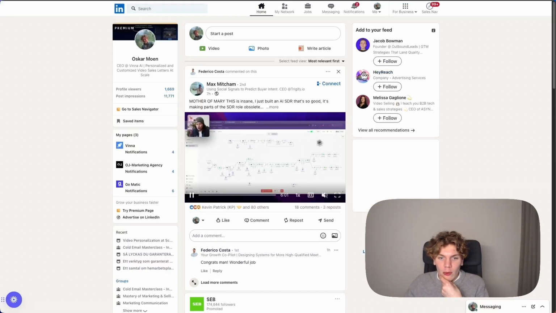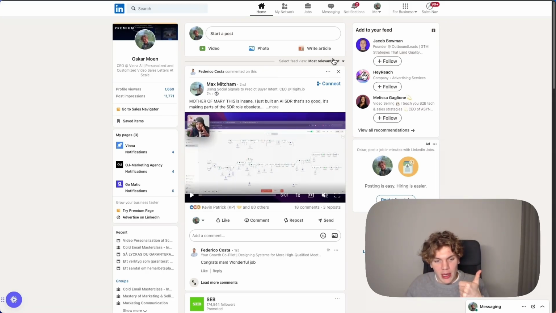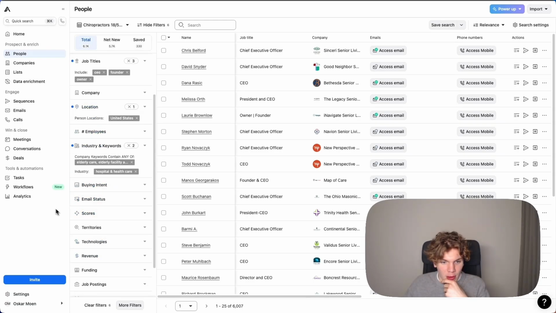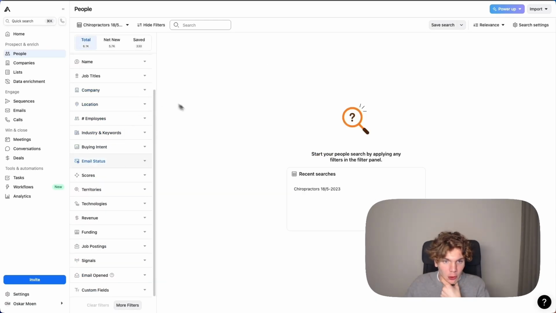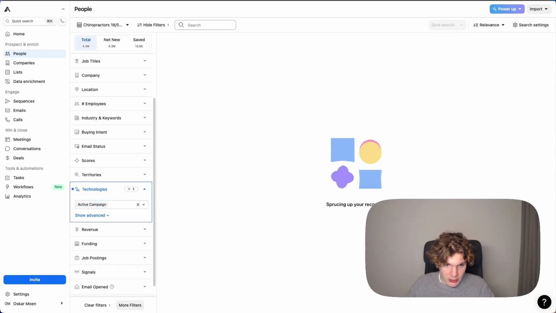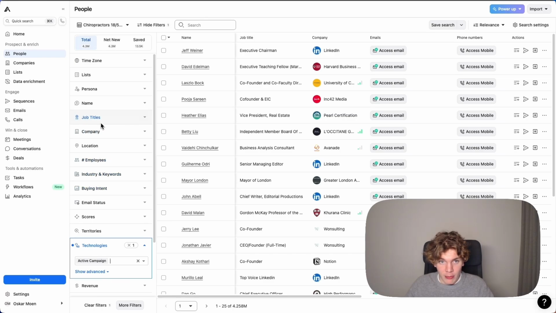Now, let me show you how to actually scrape this. So let's take ActiveCampaign now, for example. We're going to do first ActiveCampaign and then we're going to do SmartLead, just to give you two examples of this. Let's start with ActiveCampaign. Now, this is actually as simple, and this is what essentially Apollo is good for. When you're in Apollo, you can go to technologies, and then here you just search for ActiveCampaign, and then you can add industry and all of that. But boom, there you have it.